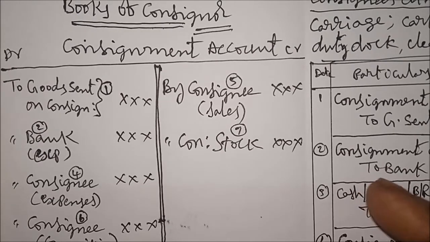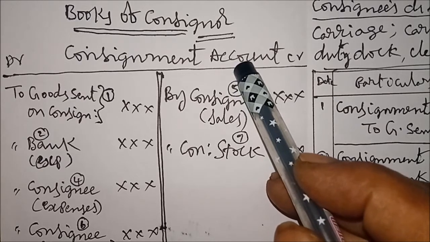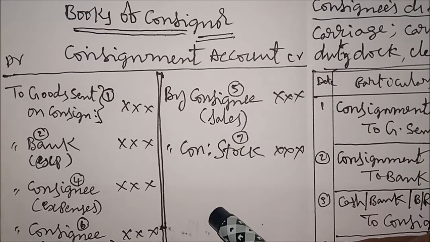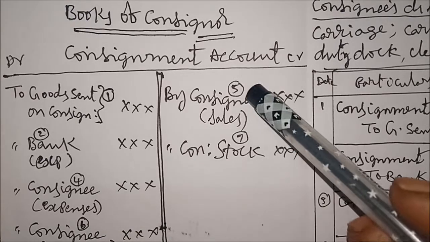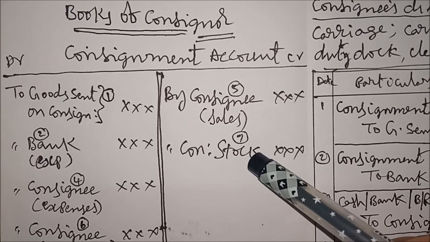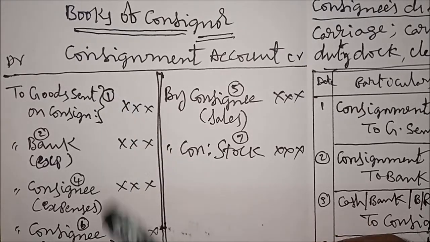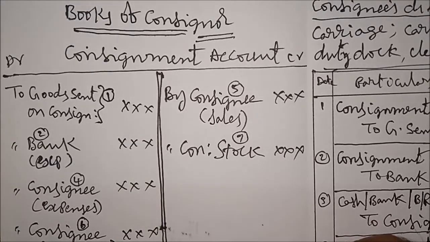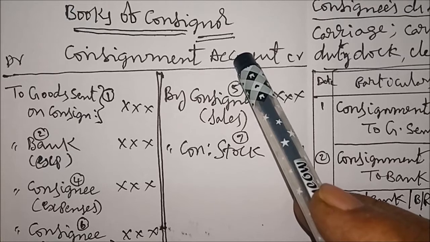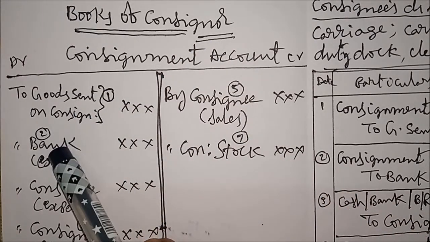Here, first you see the consignment account. In the consignment account, we have some debit side items and credit side items. For all these items, we have to write entries. For debit items, we write entries, and credit items also we write entries. For debit items, in the entry, I am talking about the entry, not the ledger, the heading account is debited, the item account is credited.